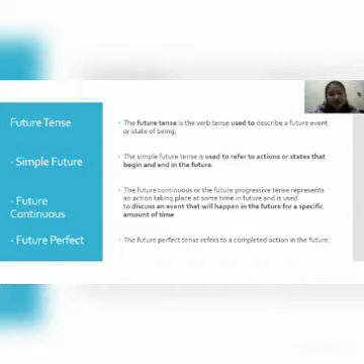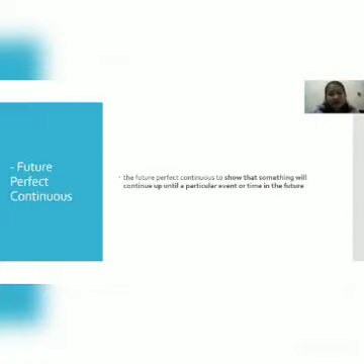Future perfect. The future perfect tense refers to a complete action in the future. Future perfect continuous. The future perfect continuous shows that something will continue up until a particular event or time in the future.